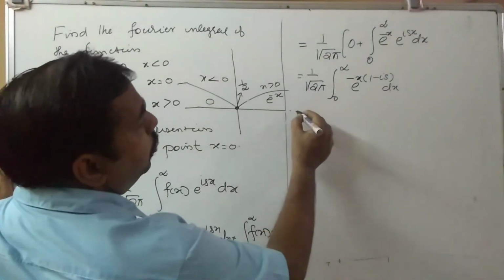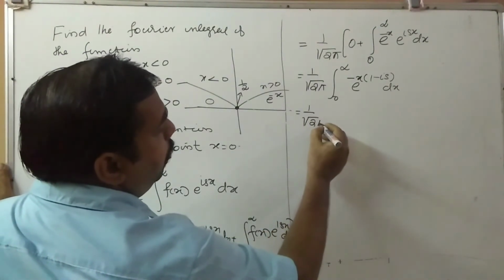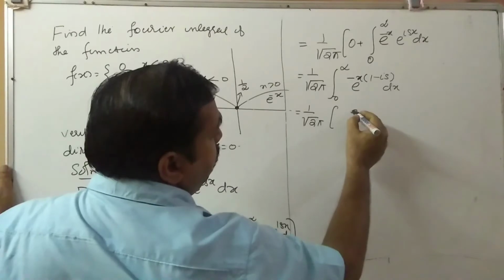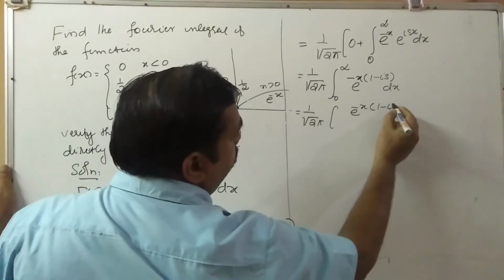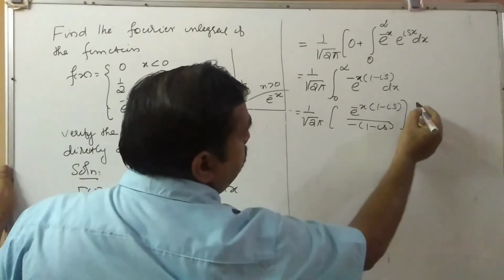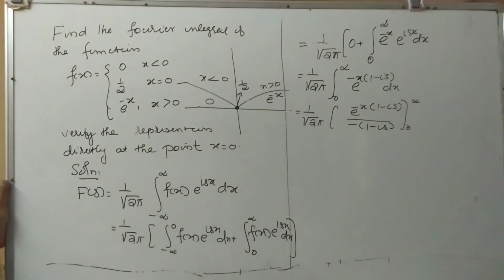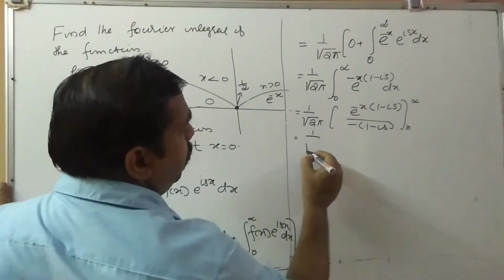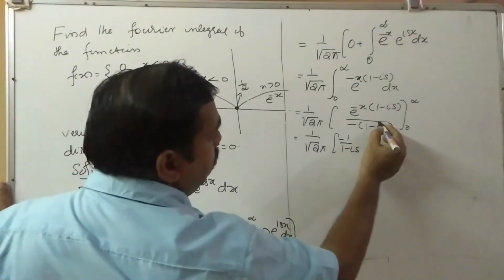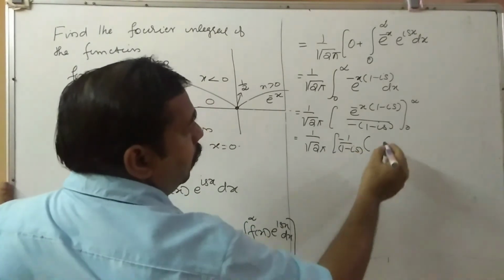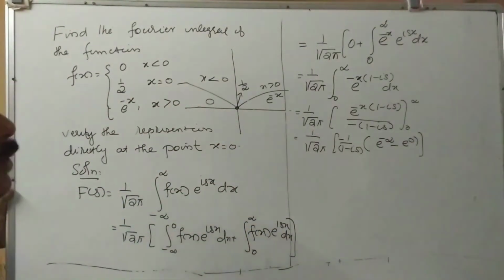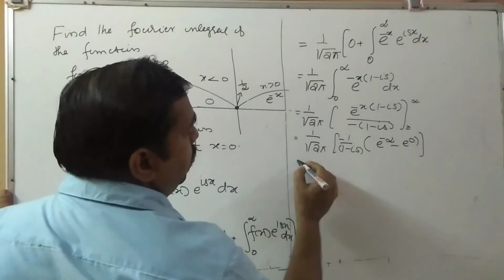So this is equal to 1 by root 2 pi, e raised to ax integration is e raised to ax by a, that is e raised to minus x into (1 minus is) by minus (1 minus is). The limit is 0 to infinity. So that is 1 by root 2 pi, minus 1 by (1 minus is), with the upper limit e raised to minus infinity and the lower limit e raised to 0. e raised to minus infinity is equal to 0 and e raised to 0 is equal to 1.